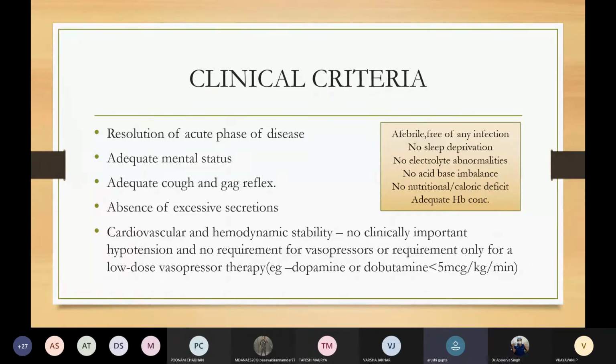Anjusha, do you agree with her? Hello, ma'am. How much should be the GCS? I'm not sure, ma'am. It must be more than 8 anyway. Yes, because below 8 you have to intubate the patient. Okay. So your GCS should be above 8.